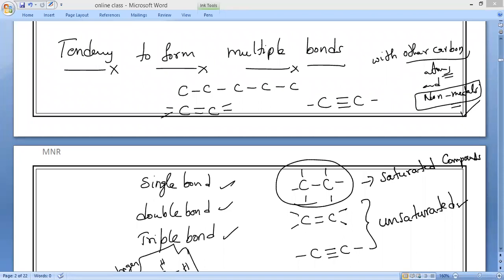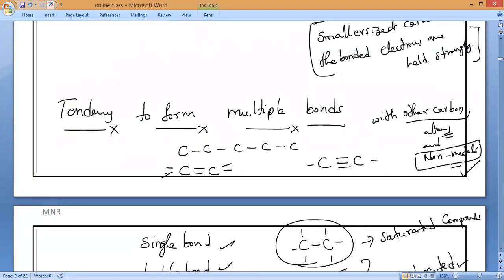If between carbon and carbon only single bonds are there, then that is called a saturated compound. Please remember that. So that is called saturated and unsaturated. So this is the third property, tendency to form multiple bonds. Hope everybody understands. Any doubt?